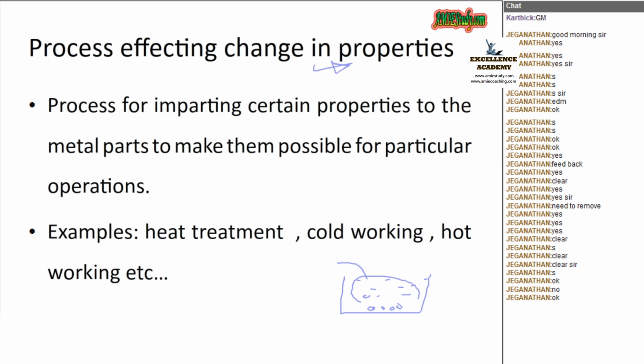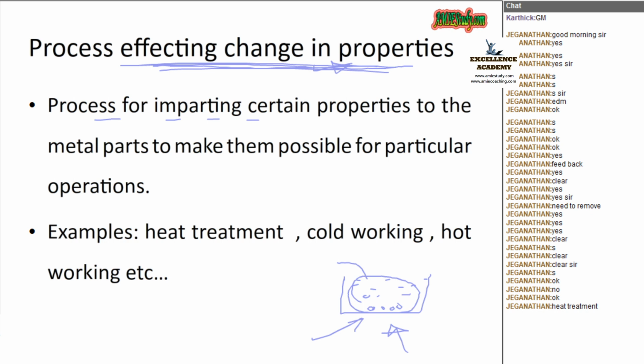I want to make this uniform. What shall we do? We have to provide heat treatment, and that heat treatment comes under the process affecting change in properties.